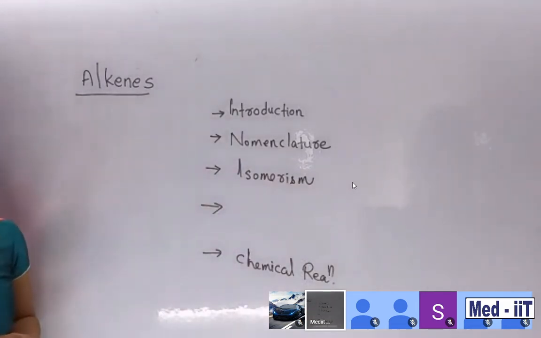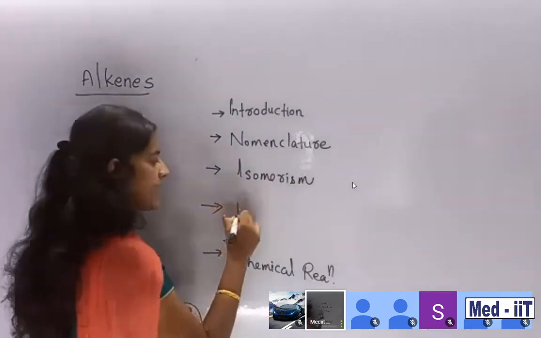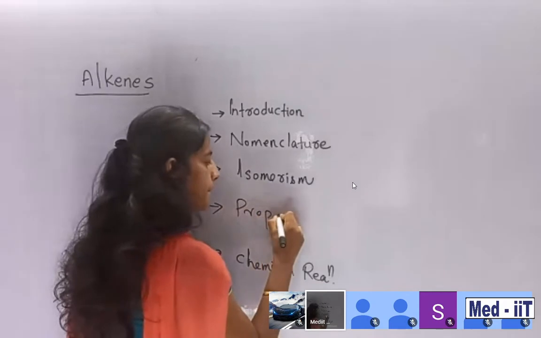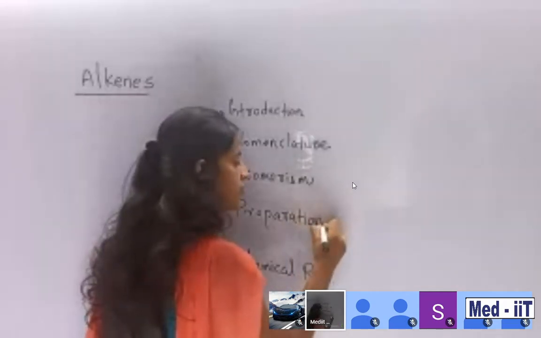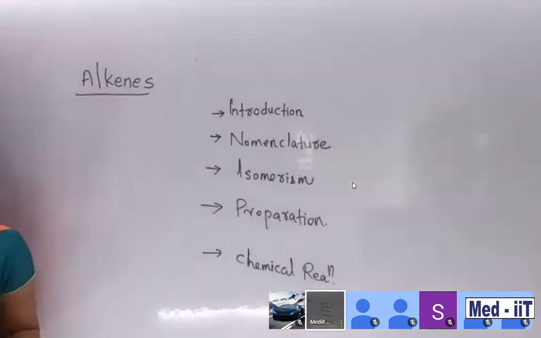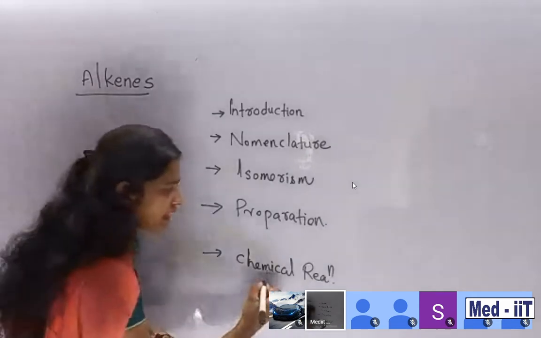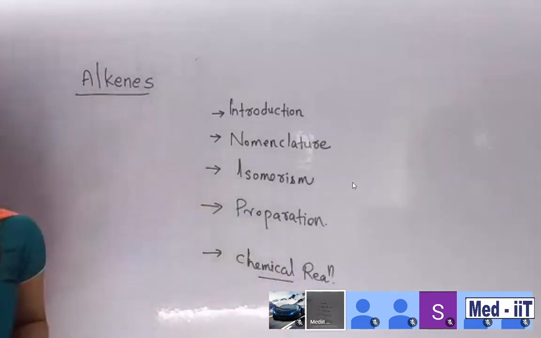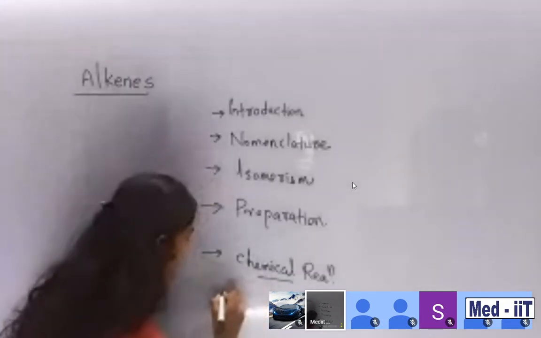Isomerism, nomenclature, then preparation. These are the preparations. Chemical reactions, preparation.